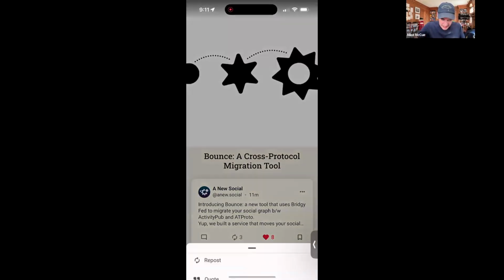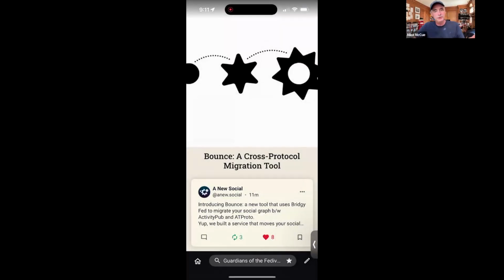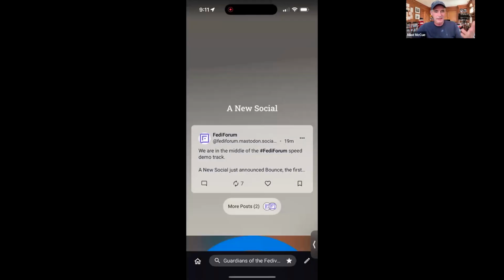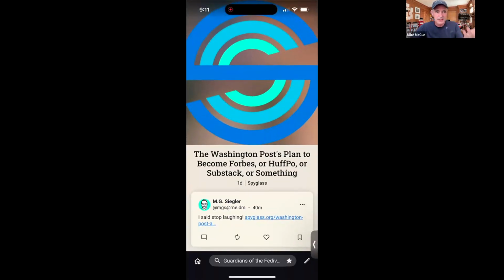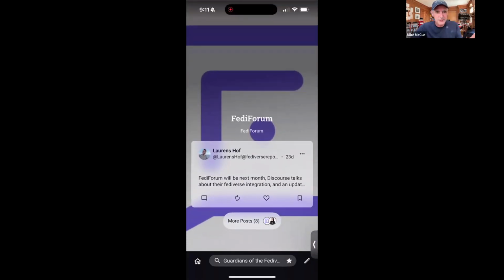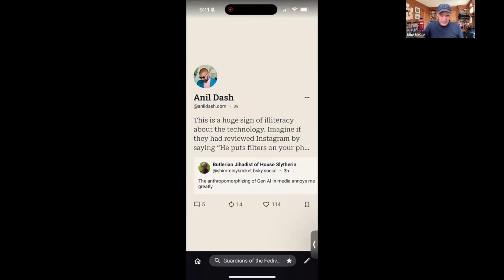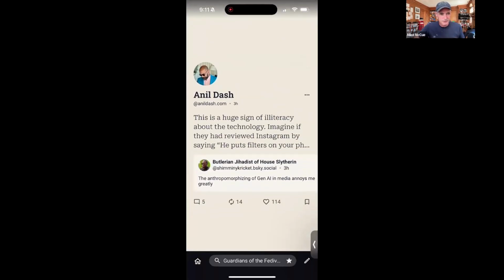I just hit like. I can repost it. Now I just posted it to all of my followers on Bluesky. I can tap in here and leave a comment and participate seamlessly across wherever this post came from. So you can see as I scroll through here, we've got all these great posts from all these different people who are helping to build the Fediverse.